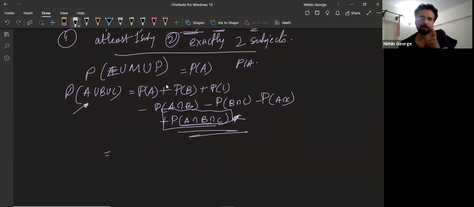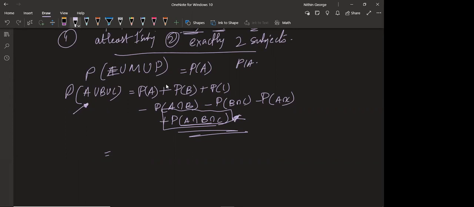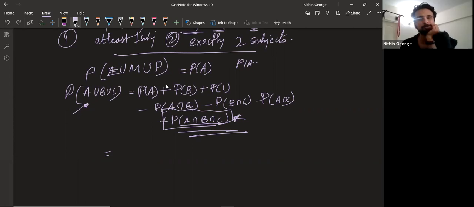Since you pass in English, you pass in maths, they're not dependent on each other, right? You pass in physics, they're not dependent on each other. Unless you copy from the same person, that's the only case in which it's dependent. Will it be given in the exam whether it's independent or not? No, you'll have to figure that out. Mostly they won't give. If they say event A and event B are there, they'll have to mention it in those cases.